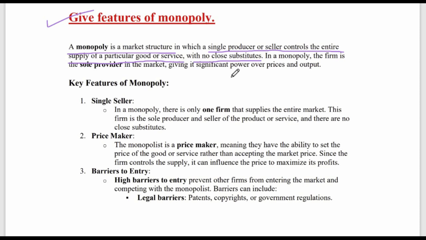Monopoly refers to a market condition in which there is only a single producer or seller who controls the entire supply of a particular good or service, there being no other close substitute.